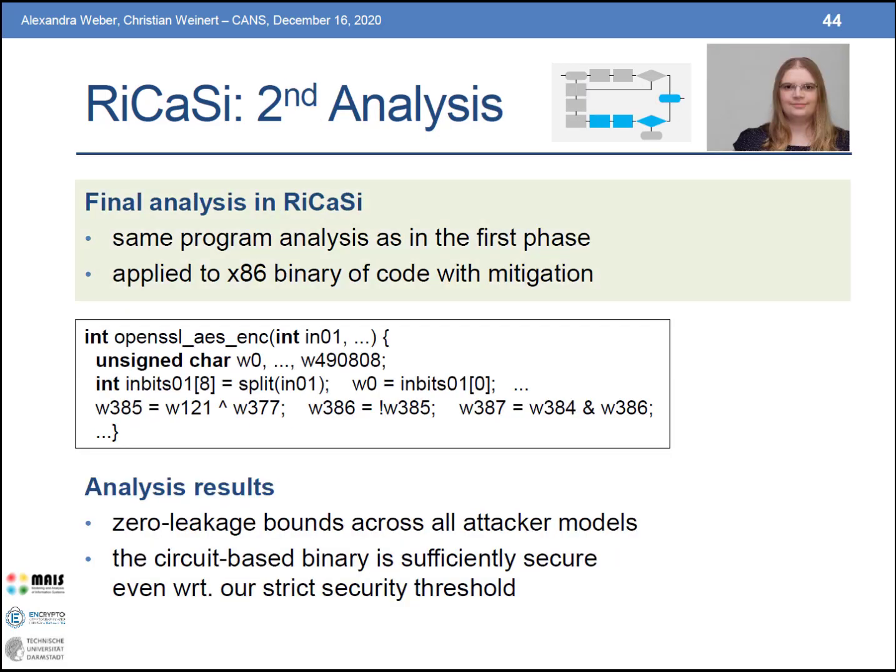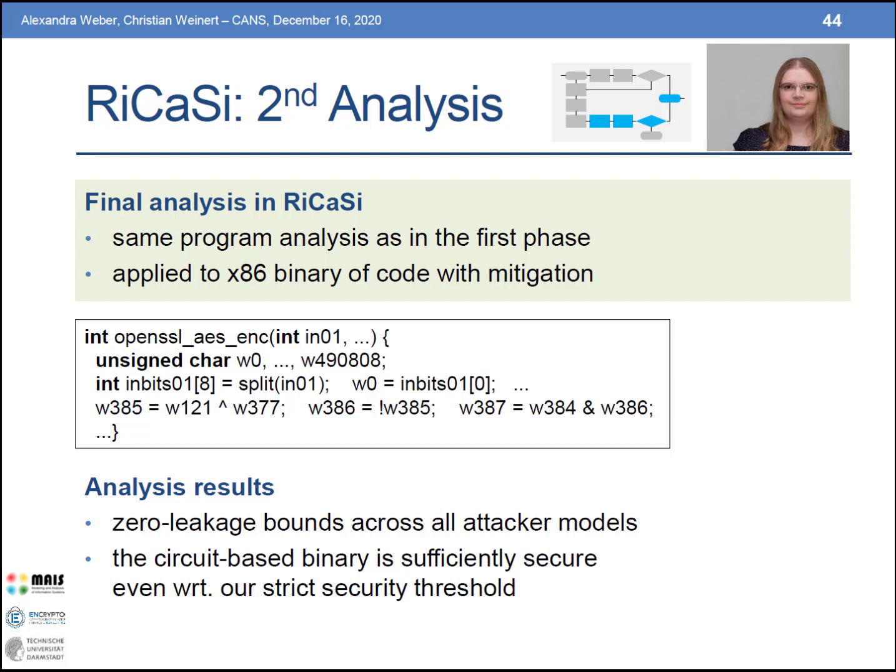In the final step of RiCaSi, the second round of program analysis is applied to the binary. The analysis is the same one that has been used already in the first phase of RiCaSi, but this time it is applied to the x86 binary of the implementation with the mitigation. In the case of OpenSSL AES, this implementation looks roughly like this.